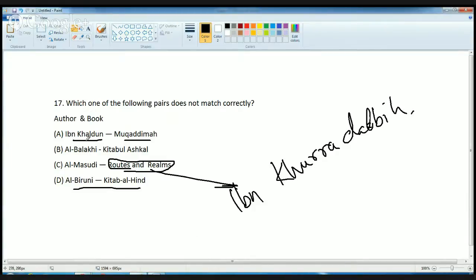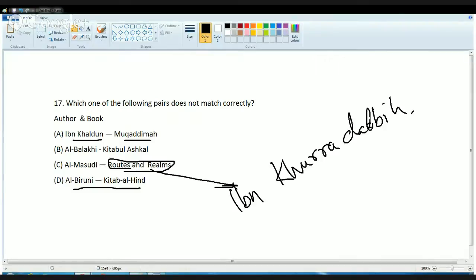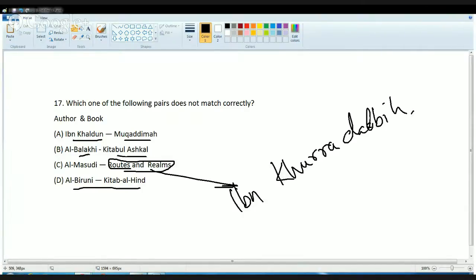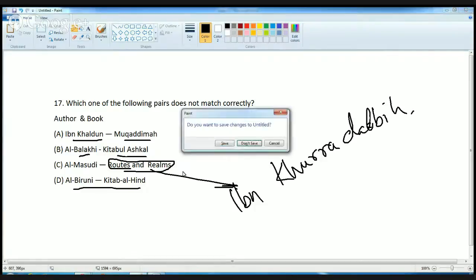Muqaddimah, as I said, was written by Ibn Khaldun, and in this book, he tried to explain an introduction to the world and gave the various volumes of world history. And finally, Al-Balkhi wrote Kitabul al-Ashkal, and that was the first climatic atlas prepared by any geographer.